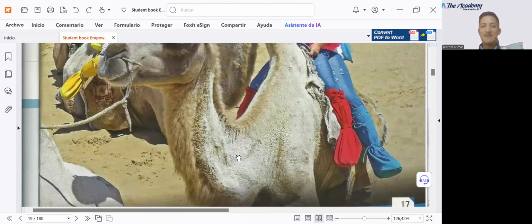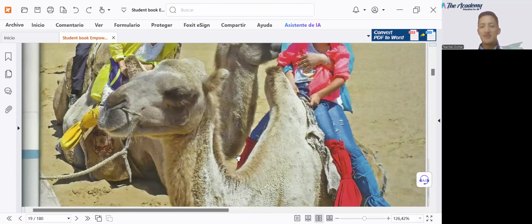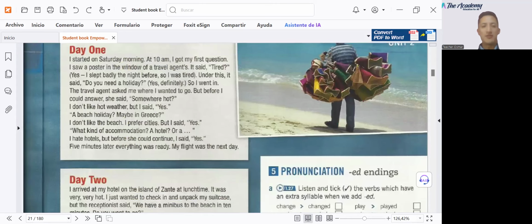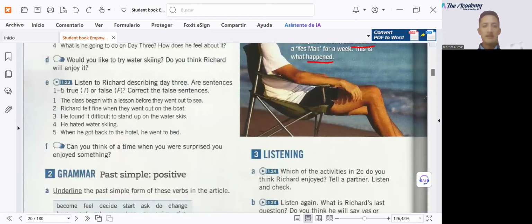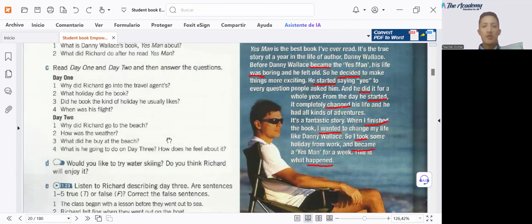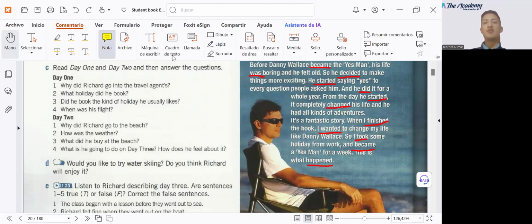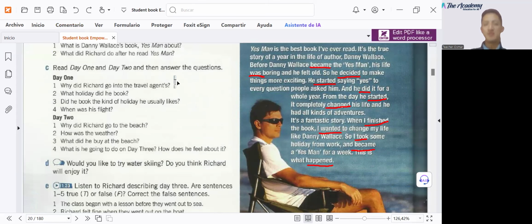Okay, let's identify then all the answers, all the questions, if they were right or not. Here we go. Number 1, why did Richard go into the travel agents? Remember, he saw a poster. He saw a poster.